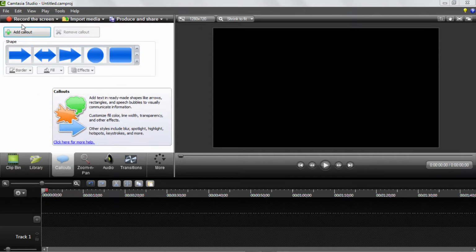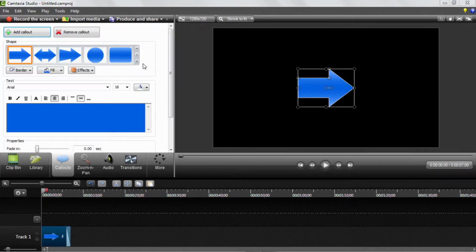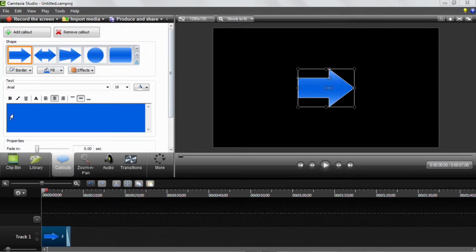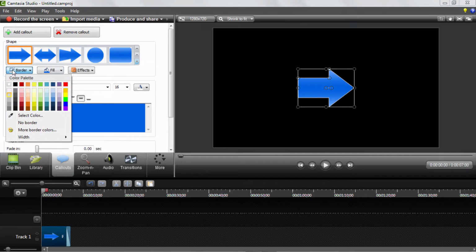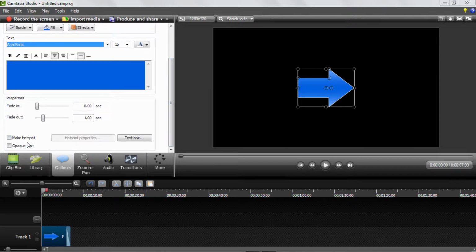Moving on is callouts. This is basically where you can add animations and that kind of thing. So if you click on add a callout, these are all the callouts, you can add these things which are very helpful for tutorials. You can add special effects. This is what you would click on to add text to your video, and this is basically where you can add different animations and a lot of cool effects. And down here, we can edit these animations in a way, but still very simple. You can add shadows, and if you're editing text, you can do that. Lots of cool features. You can fade in, fade out, all that kind of stuff.